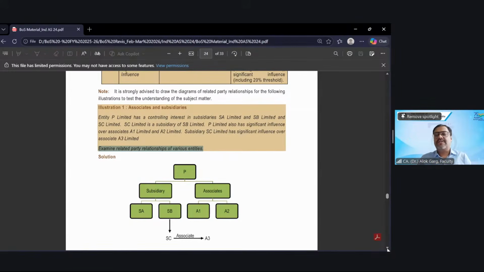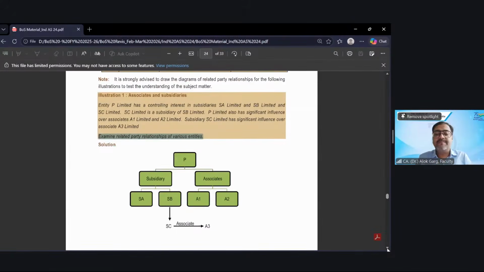We also discussed that if one entity has control or joint control in another entity, and this entity has a significant influence over another entity, these two entities will also become related parties. You remember we discussed now? Fellow subsidiary, fellow venturer, fellow joint venture, one joint venture, one associate, we discussed now. All these are related parties.